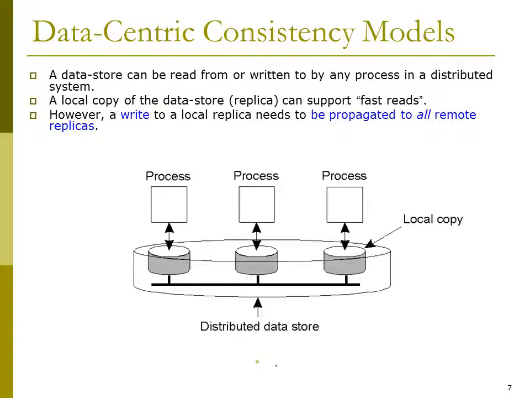However, a write to a local replica needs to be propagated to all remote replicas. So when a write is performed on a local replica, it should be propagated to all the remote replicas present in the distributed system.